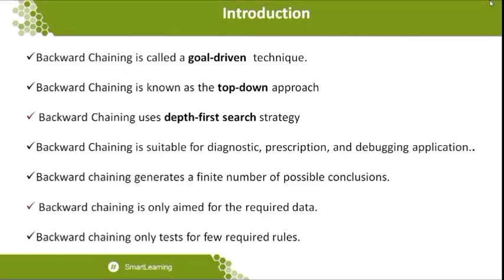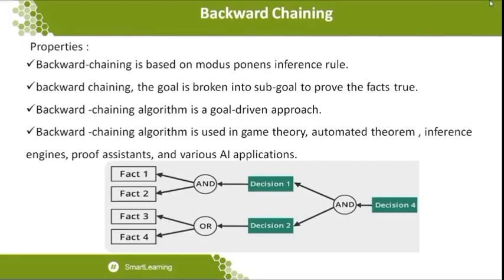The backward chaining algorithm is a form of reasoning which starts with a goal and works backward through the rules to find the known facts that support the goal. Or we can also say the goal is broken into sub-goals to check whether the facts are true or not. So let me see what properties are available, like what we saw in forward chaining. Backward chaining is based on the modus ponens inference rule.